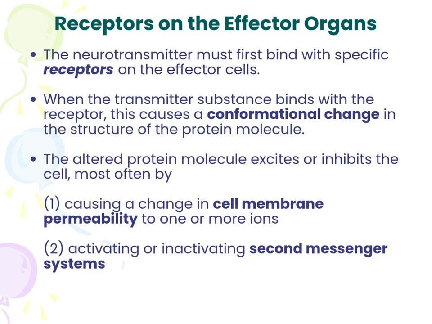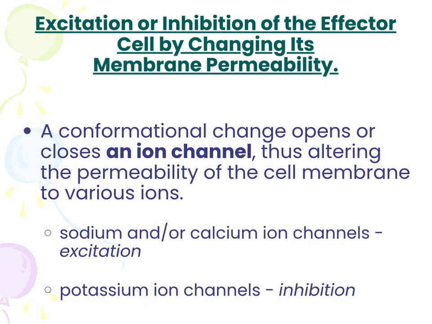This slide is very important. The neurotransmitter must first bind with specific receptors on the effector cells. When the transmitter substance binds with the receptor, this causes a conformational change in the structure of the protein molecule. The altered protein molecule excites or inhibits the cell, most often by causing a change in cell membrane permeability to one or more ions, or by activating or inactivating second messenger systems. A conformational change opens or closes an ion channel, thus altering the permeability of the cell membrane to various ions.